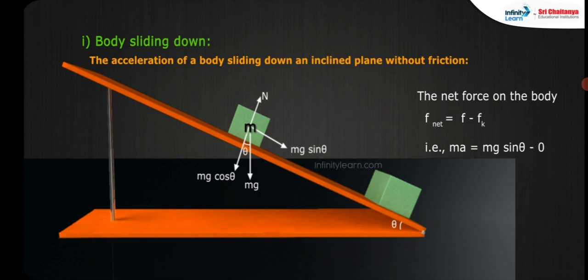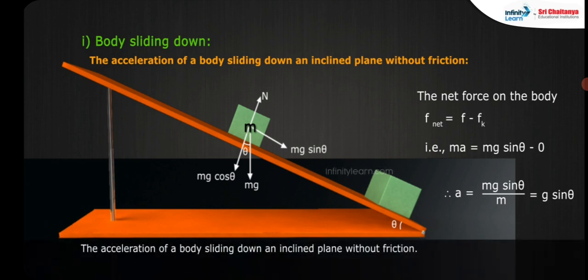That is, ma is equal to mg sin theta minus 0. Therefore, a is equal to mg sin theta by m, which is equal to g sin theta. The acceleration of a body sliding down an inclined plane without friction, a, is equal to g sin theta.